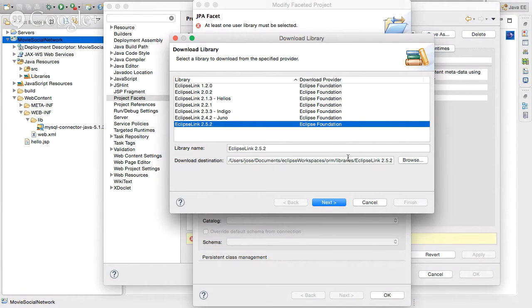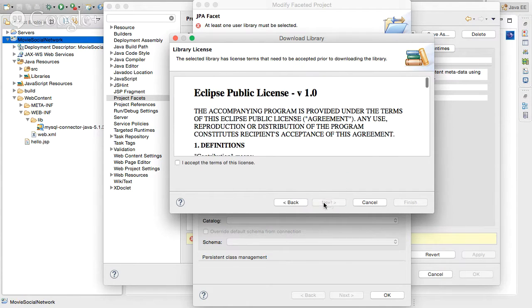And this is where it's putting it, under the ORM, that's my workspace, under the libraries. In there it's storing the Eclipse Link libraries for the ORM. I'm going to say next, and I'm going to say accept, and it's just going to go on and download it. It'll take a couple of seconds. All right.